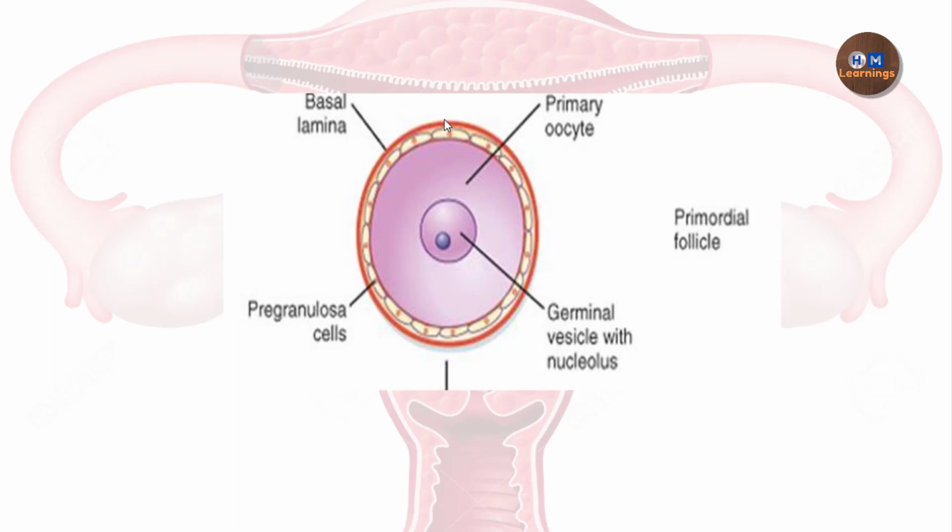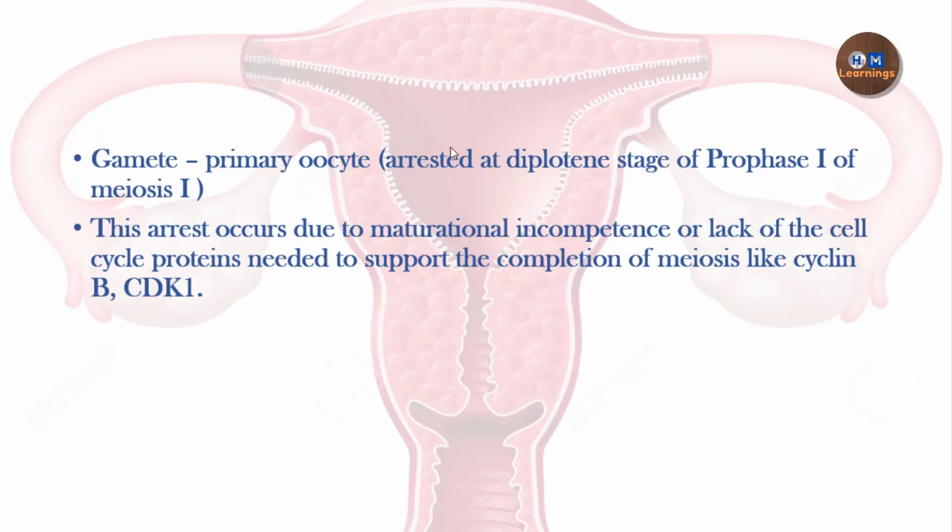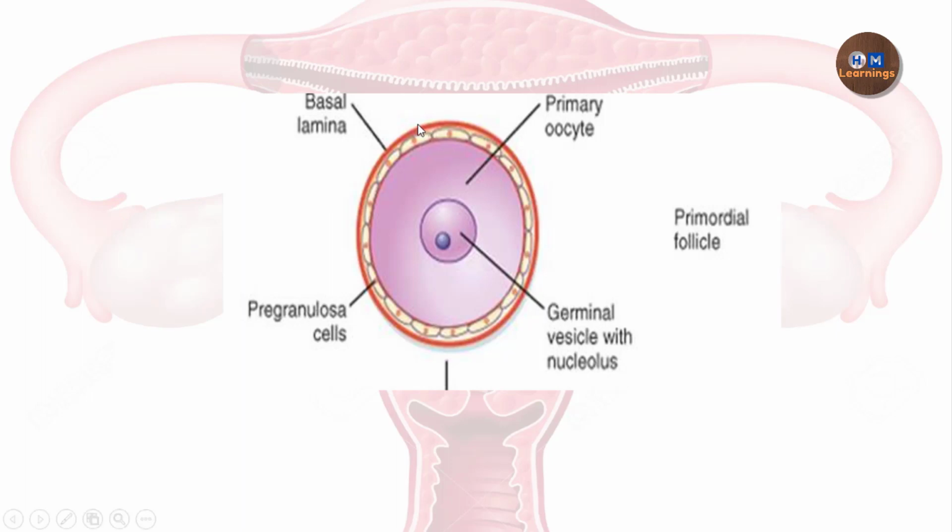So now you can understand why I am considering follicular development as well as oogenesis together, because the oocyte is present inside the follicle. Here the gamete is the primary oocyte, which has been arrested at the diplotene stage of prophase 1 of meiotic division 1.